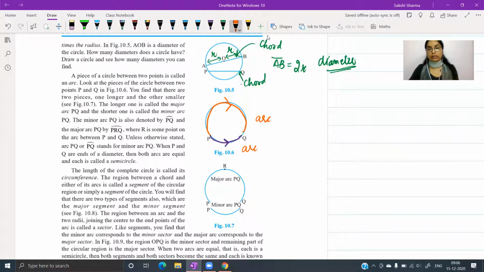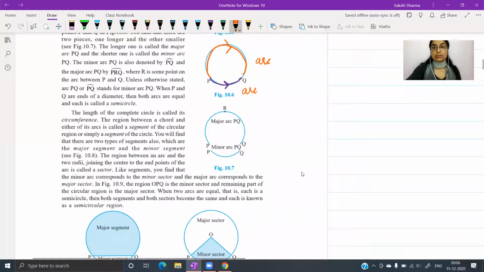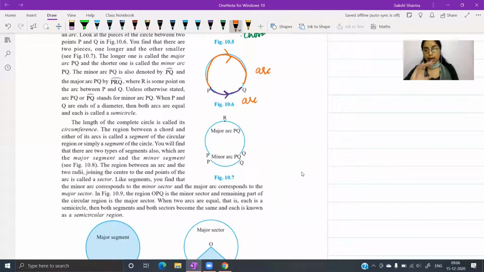How do you know whether an arc is a minor arc or a major arc? Arcs are formed when you have parts of the circumference. आपने boundary के दो हिस्से कर दिए, एक smaller part है, एक बड़ा part है.